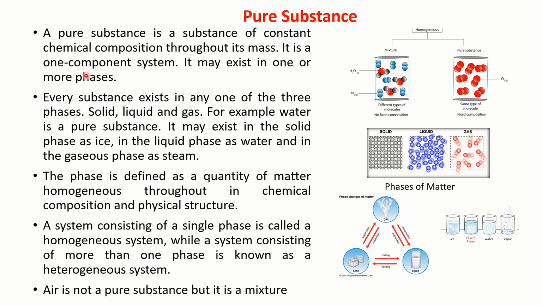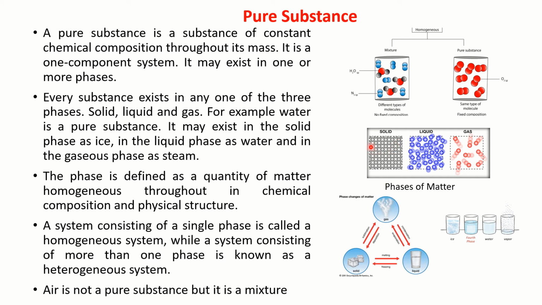What do we mean by one or more phases? Consider that water. When ice is formed, we can say it's a solid phase. If I melt it, I'll get water, so I'll get the liquid phase. I boil it and evaporate, I'll get the gaseous phase.